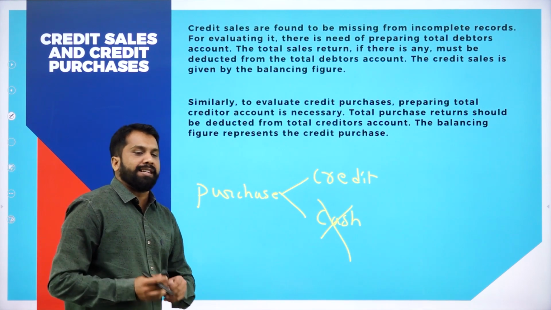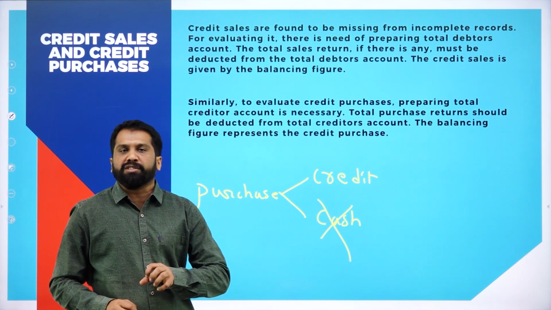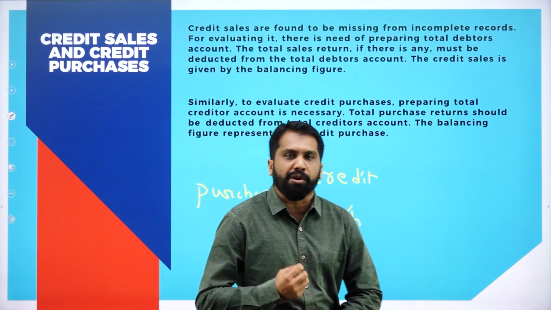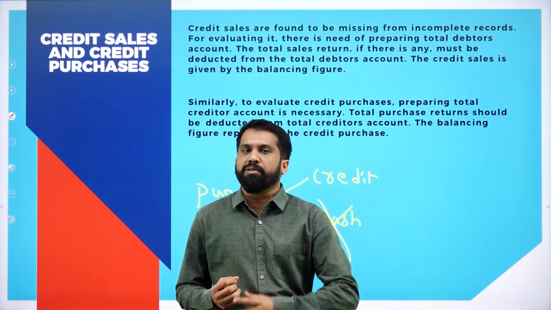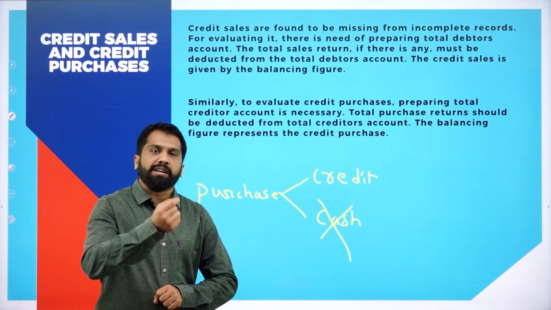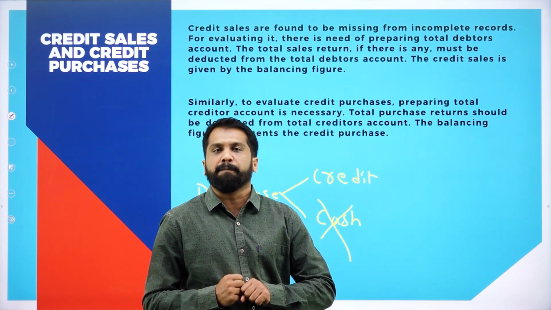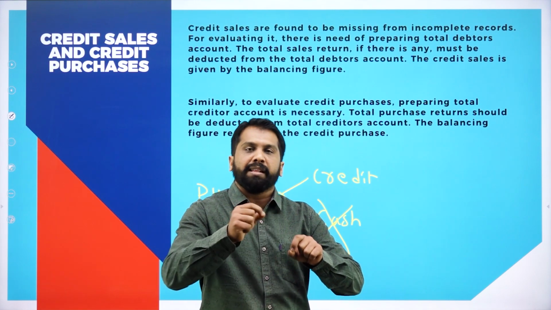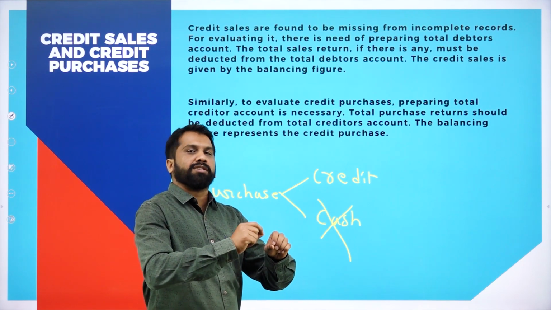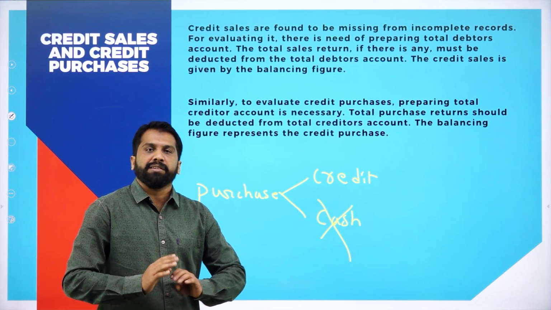Why? Because, for example, if you go to any shop and purchase for rupees 1000. If you go to any provision shop, close to you, and you purchase 1000 worth of goods. From your pocket, you gave 1000 and you purchased all the provisions. Now, will they write your name like XYZ 1000? No. They will write that some customer has come and shopped for 1000 rupees. That is over. End of the chapter.